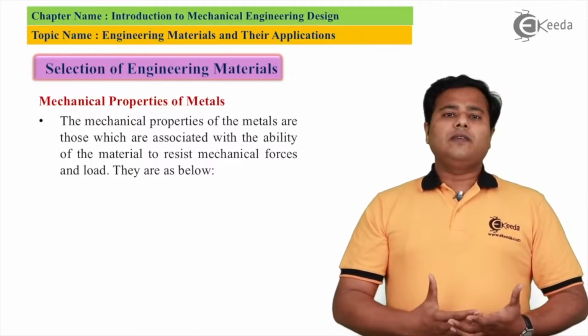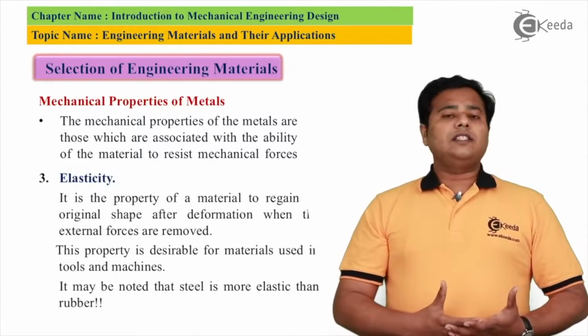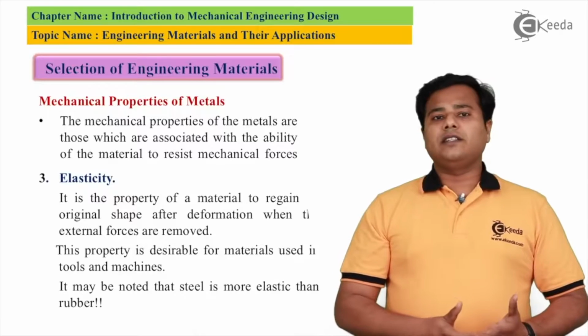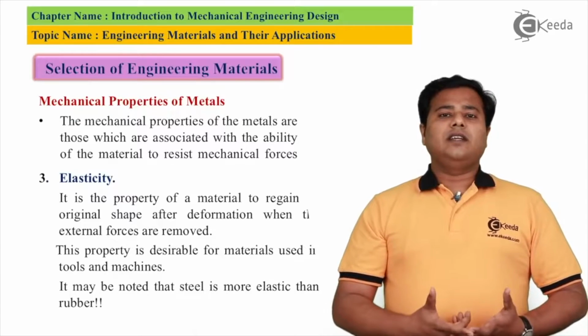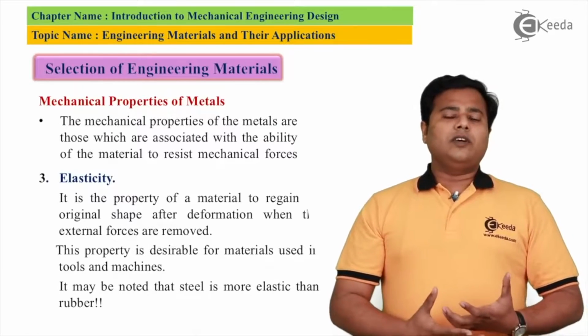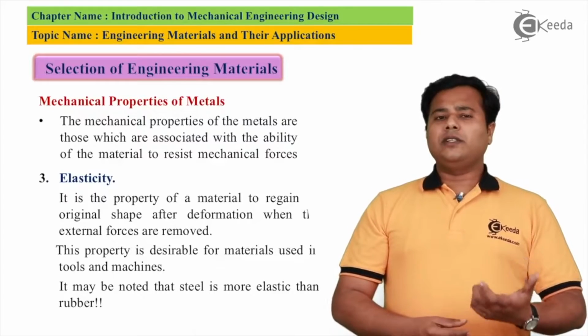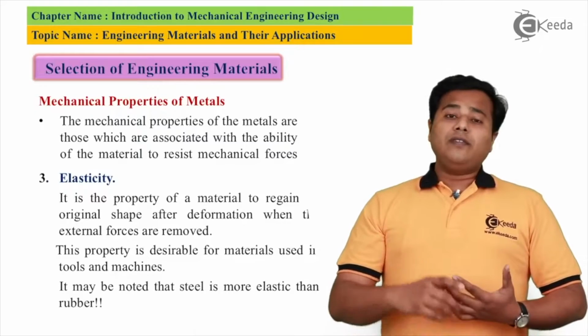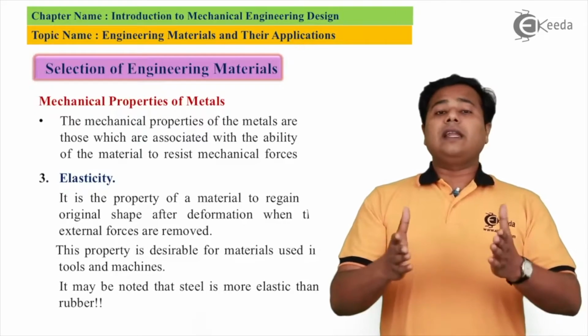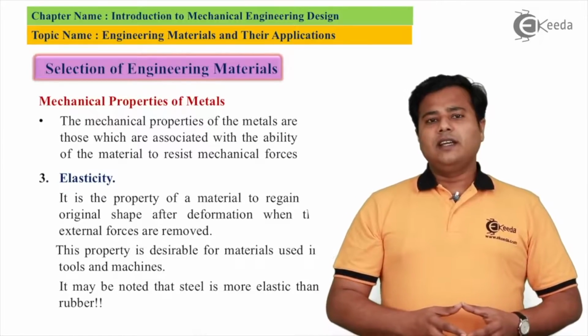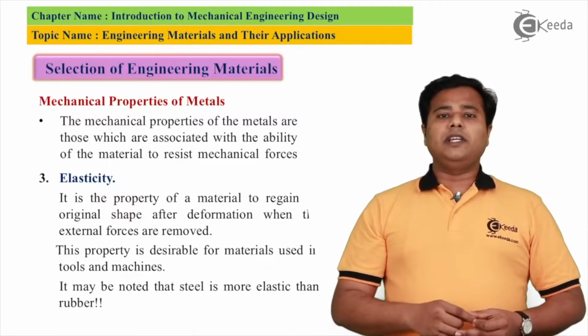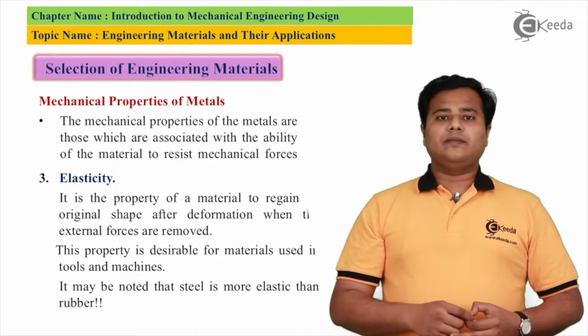The first one is called its elastic property, or elasticity. What is elasticity? When you apply some load on the body or the material, of course it will change its shape and size if the load is sufficient. After removal of the load, if it regains its original shape and size, that particular capability is called elasticity.